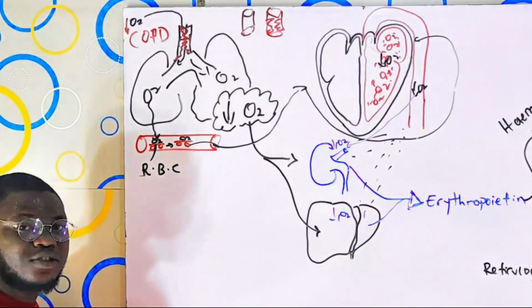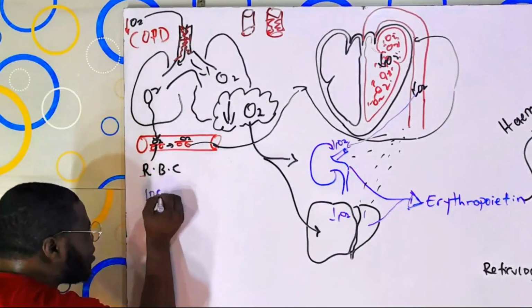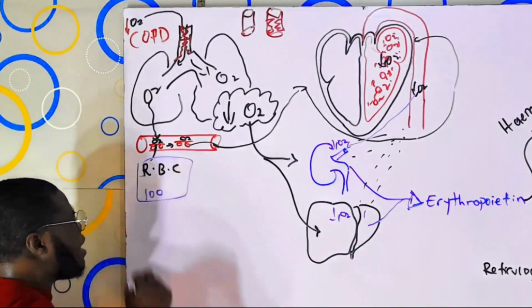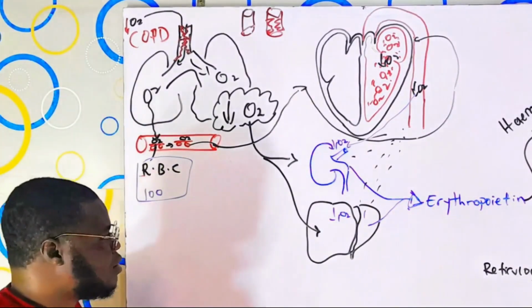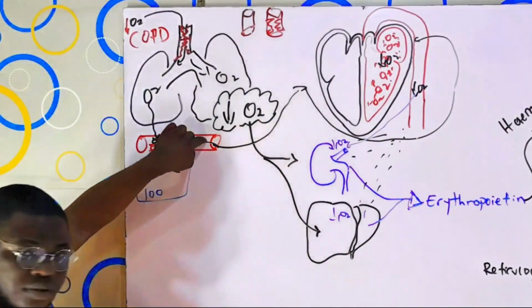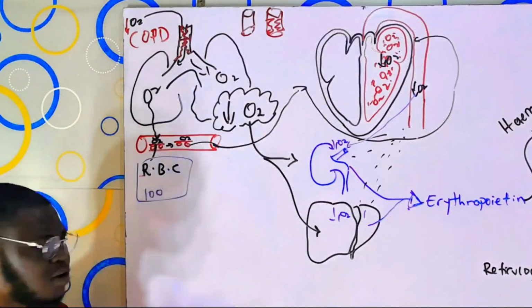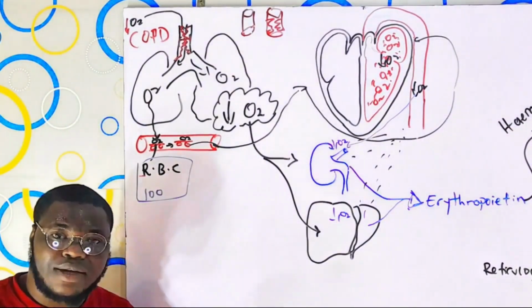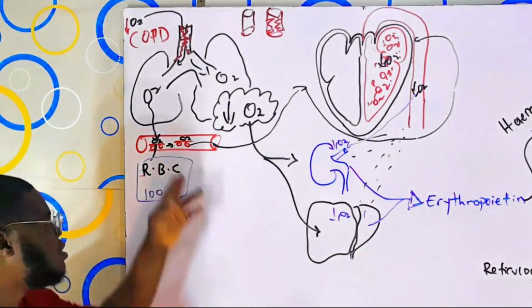Let's use some certain numbers to make it easy. Let's say we have 100 RBCs inside the human body normally. The point now is, with the fact that oxygen is not getting to the bloodstream, the red blood cells are complete. They're supposed to be 100 and they are 100. But the point is, oxygen is not getting in.